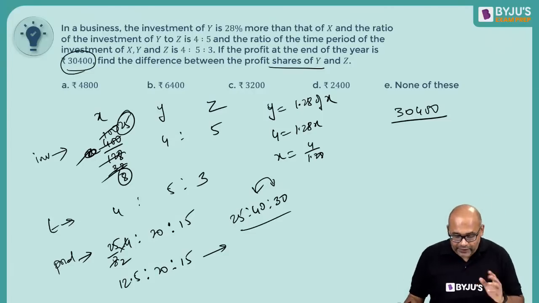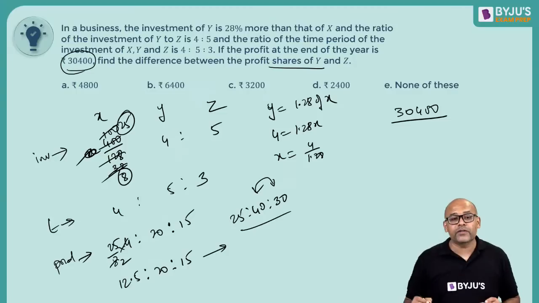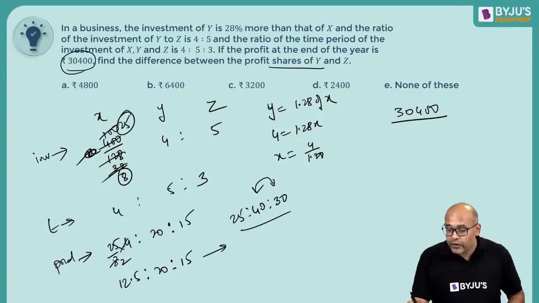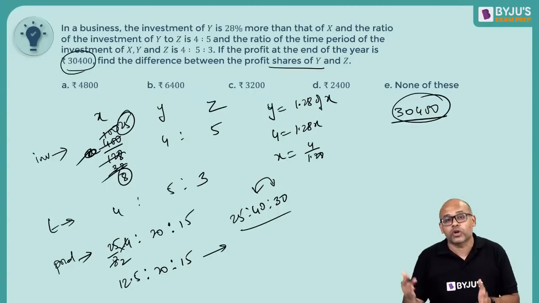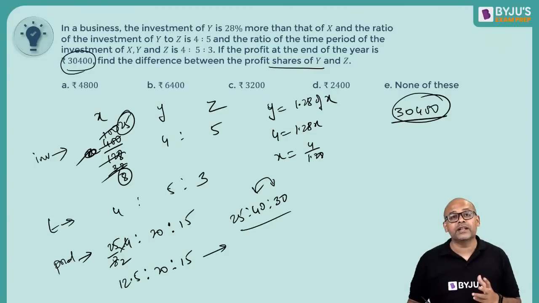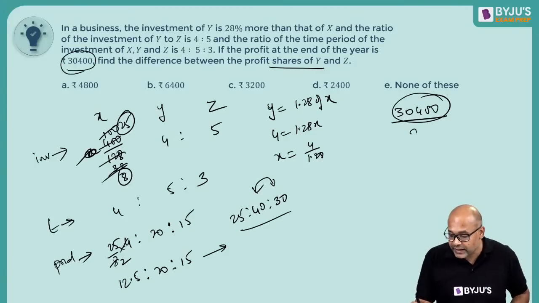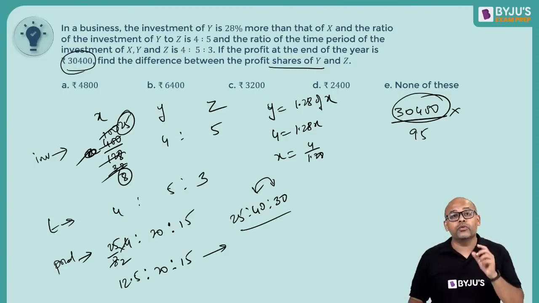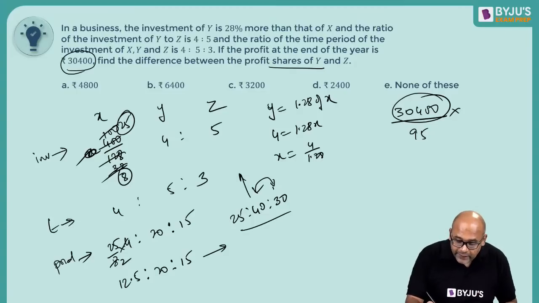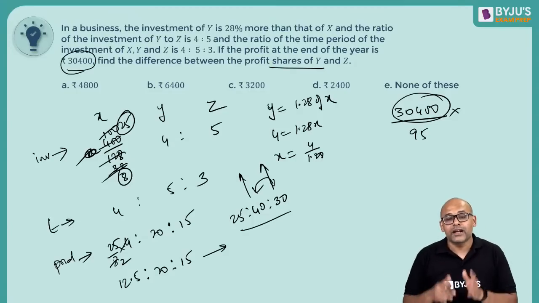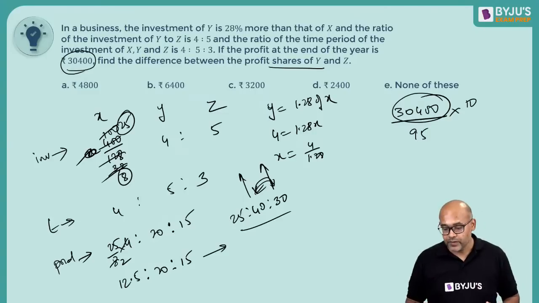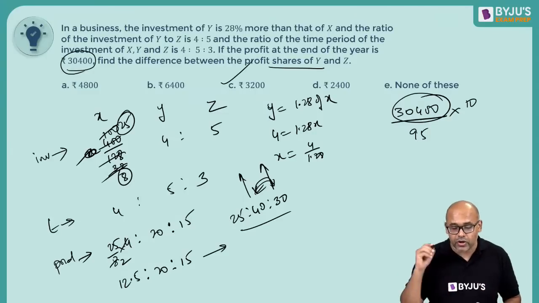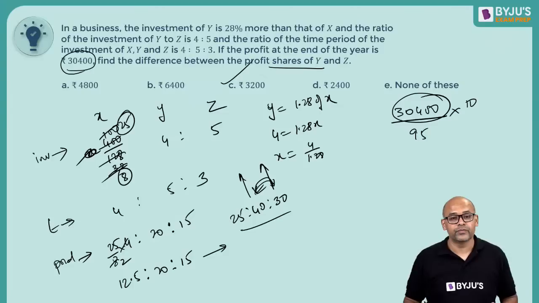Okay, so that's fine. Anyway, so where are we? Yeah, so the basics of ratios is, if I want to divide this amount of money among these people, first I have to divide that by the total of the ratio. So how much is that? 40 plus 30 is 70, 70 plus 25 is 95. Now don't waste your time finding this separately and then the difference. Take the difference of the ratio directly, so into 10, that is your answer. So if you do this, you'll get the answer as option C, 3200. Okay?